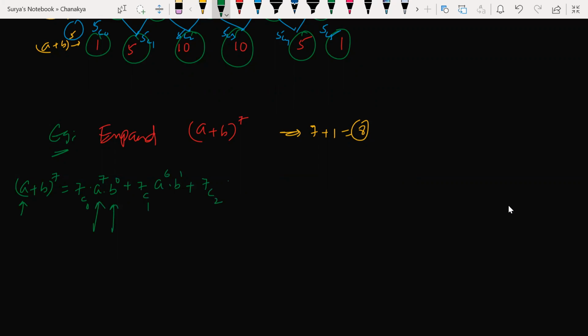Plus 7C2, A to the power of 5, B to the power of 2. Then 7C3, A to the power of 4, B to the power of 3. Then 7C4, A to the power of 3, B to the power of 4.